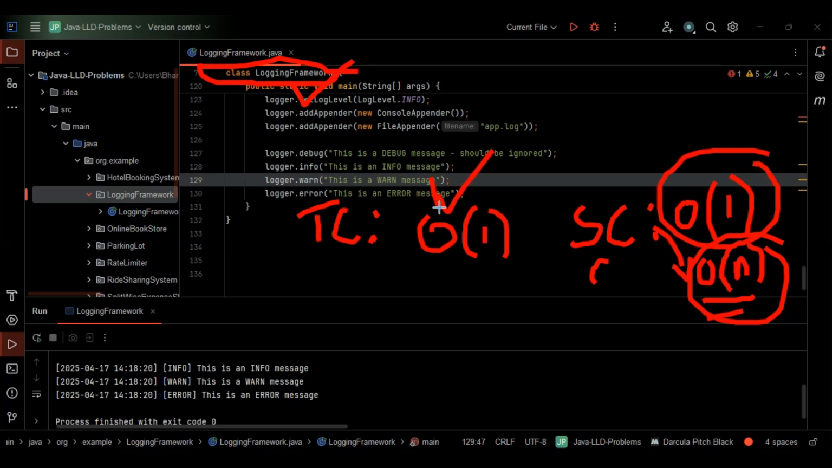So overall time complexity for the code that we have written, we can just directly consider as big O of 1 itself, right? So big O of 1 per log, except for the file input output latency. So we have successfully discussed the complexities. Now finally, let's discuss the future scope.